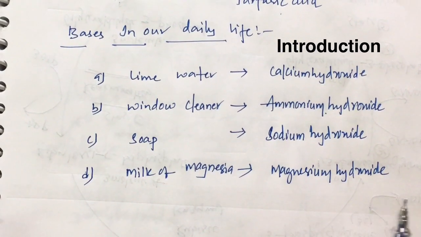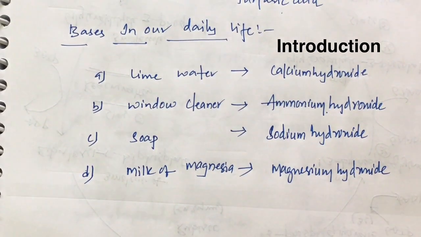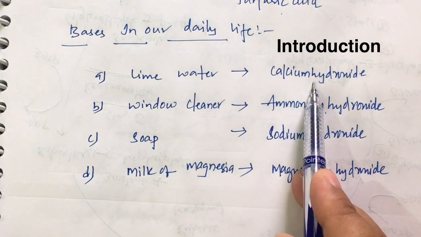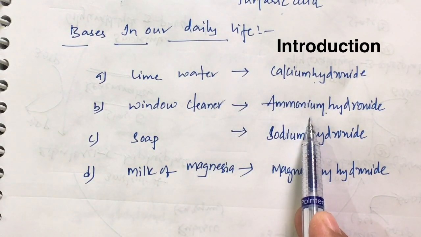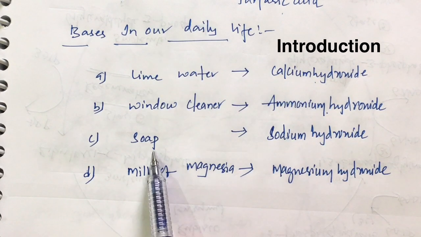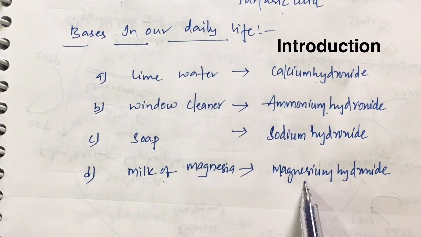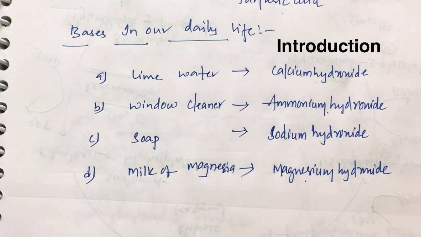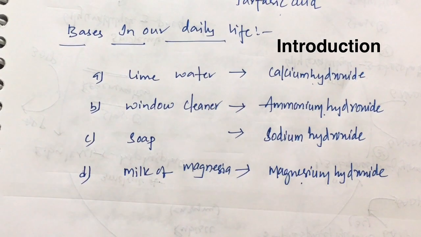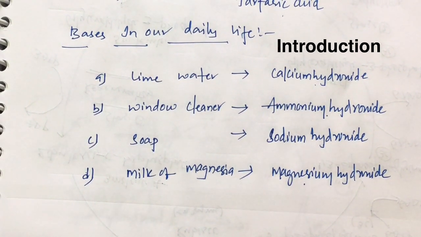So what are the bases in our daily life? Lime water, which is calcium hydroxide. Window cleaner, ammonium hydroxide. Sodium hydroxide or potassium hydroxide. Milk of magnesia, magnesium hydroxide. So these are the bases which we use in our daily life. I hope, children, you have understood the acids and bases that we use in our daily life. So what is a salt that we use in our daily life? Yes, sodium chloride, to enhance the taste of our food.